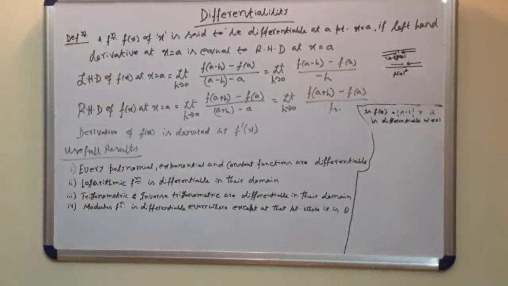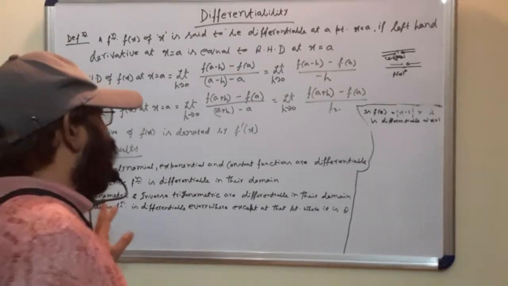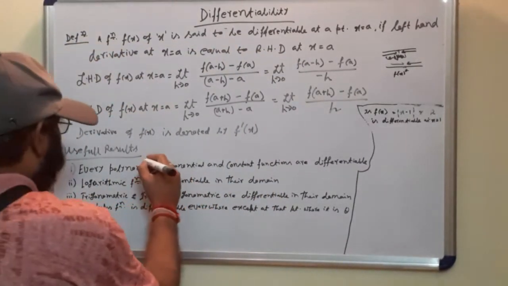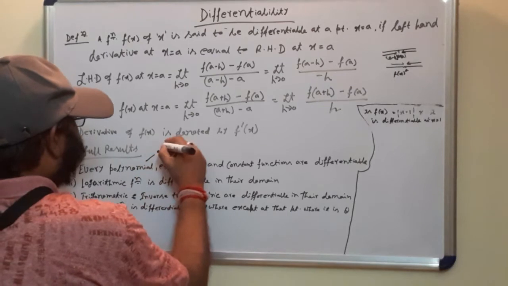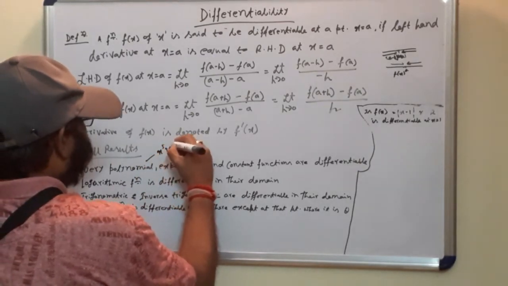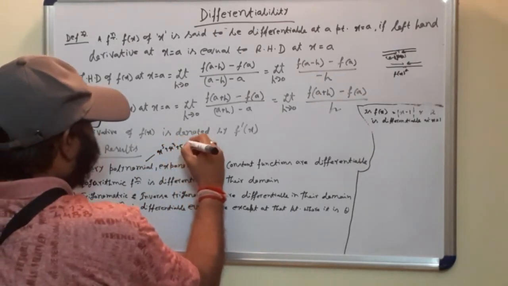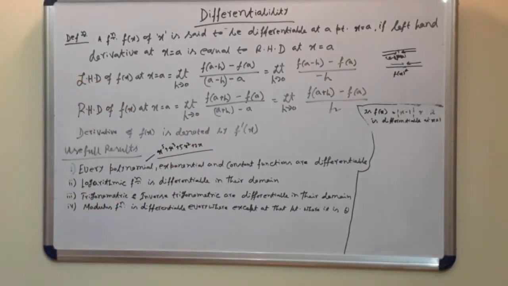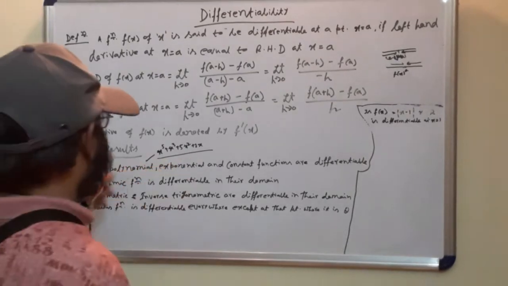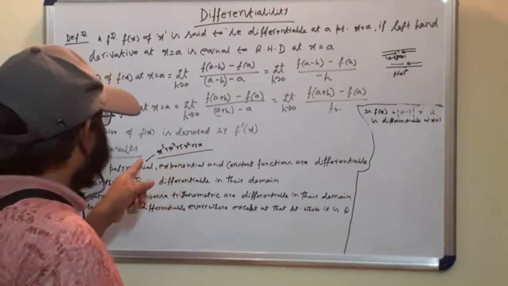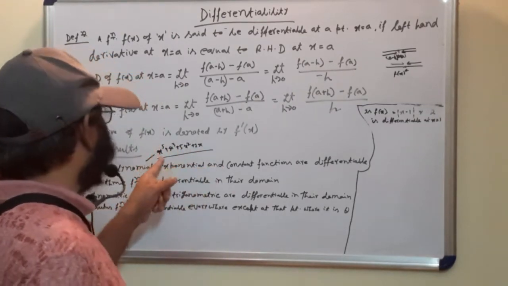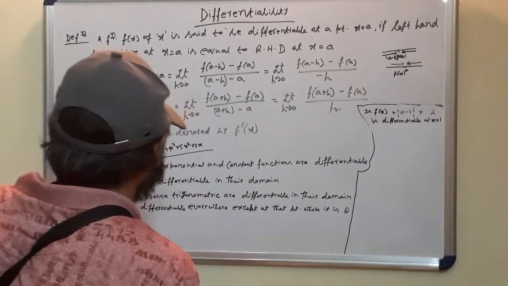Some useful result: every polynomial, exponential and constant function is differentiable. What is a polynomial function? A polynomial function means, say, x to the power 5 plus x cube plus 5x square plus 2x. That is a polynomial function. x is a variable, and on that particular variable it is the polynomial. Its degree is 5, or its degree may be n itself.